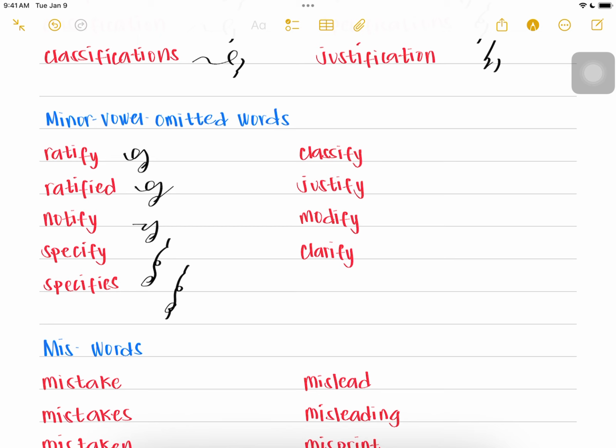SPESFI, specifies. KLASFI, classify. JUSTFI, justify. MODFI, modify. And KLARFI, clarify.